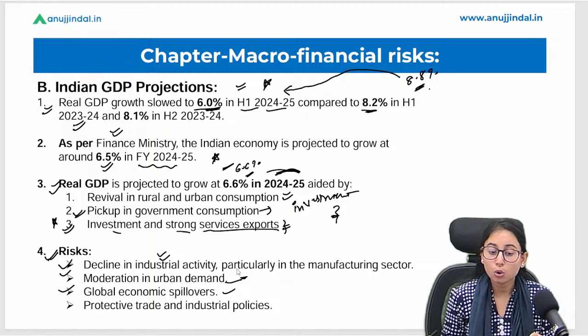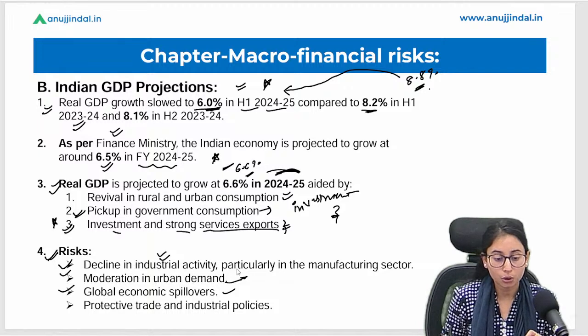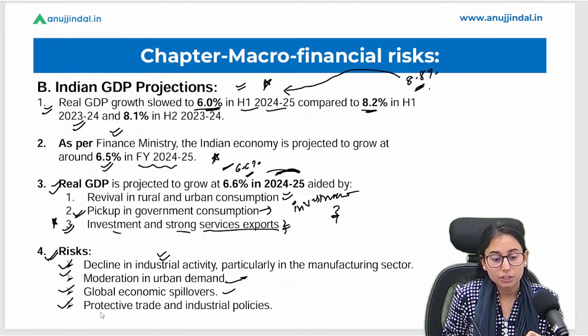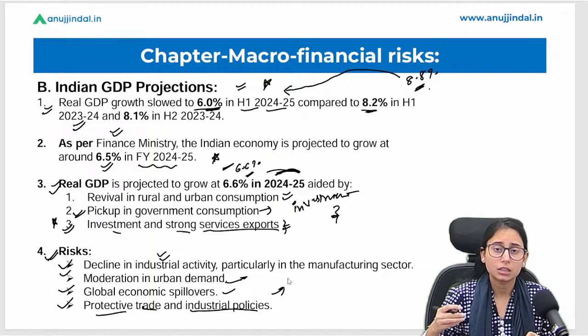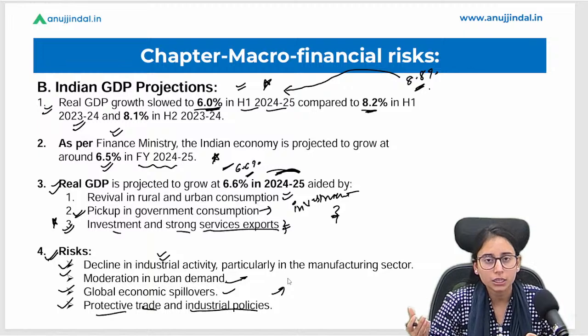And hence, a global economic spillover is not a good sign for the economy. Okay. The fourth point says protective trade and industrial policies. What if some countries introduce some policies that are not good for the other countries?